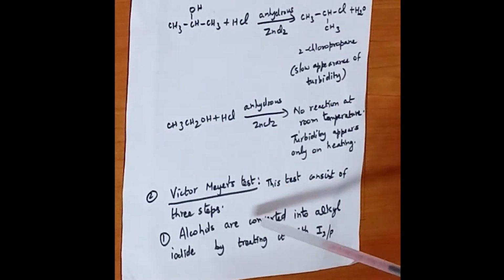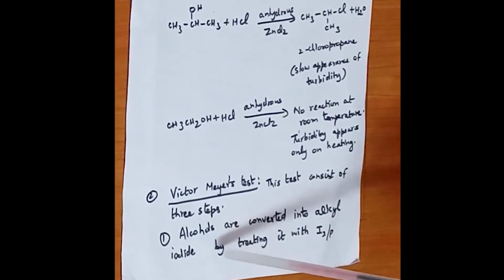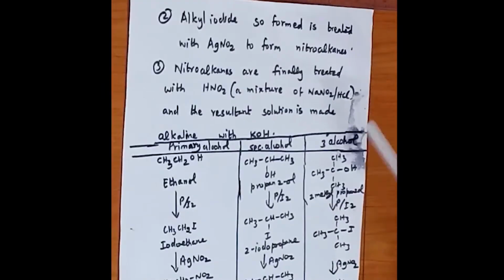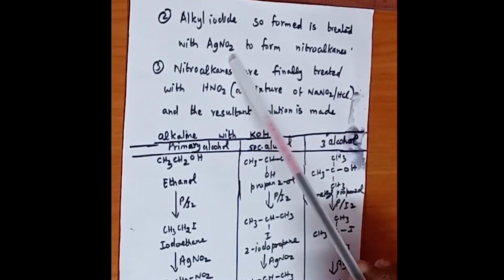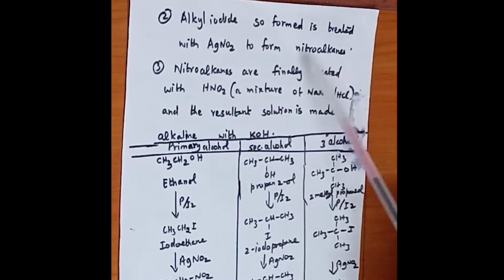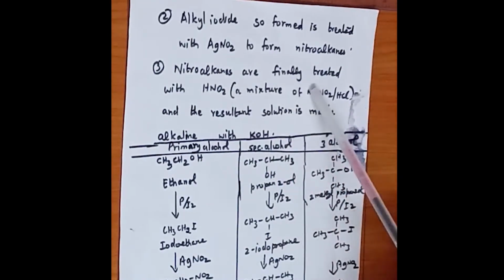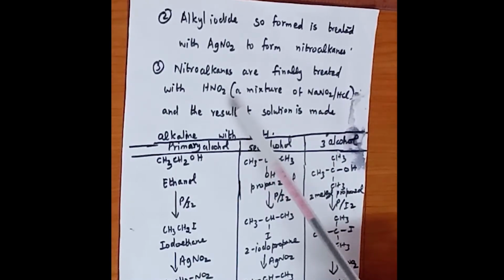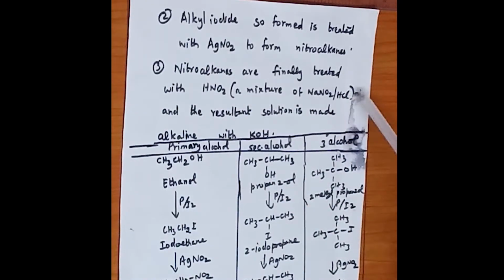It consists of 3 steps. Alcohols are first converted to alkyl iodide by treating with iodine and phosphorus. Second step, the alkyl iodide so formed is treated with silver nitrite to form nitroalkane. Third step, the nitroalkanes are treated with nitrous acid, a mixture of sodium nitrite and HCl, and the resultant solution is finally made alkaline by treating with potassium hydroxide.